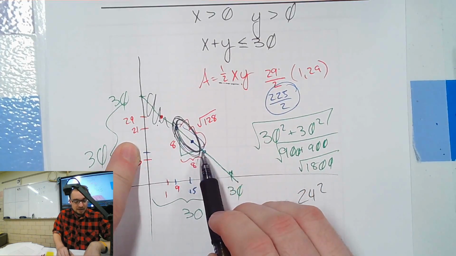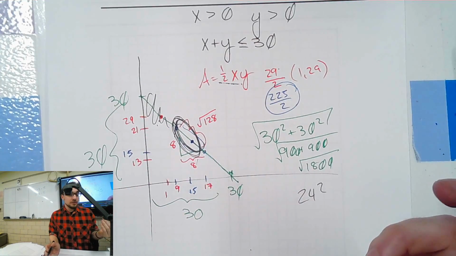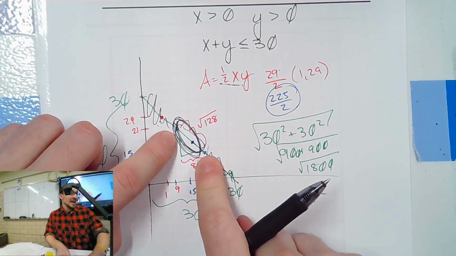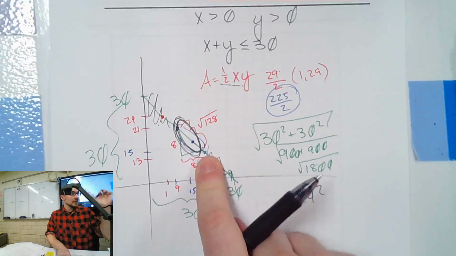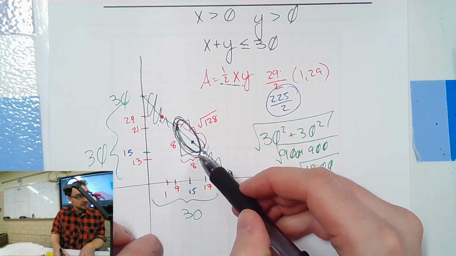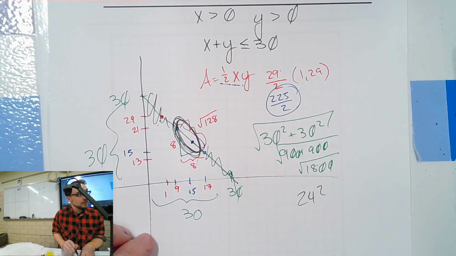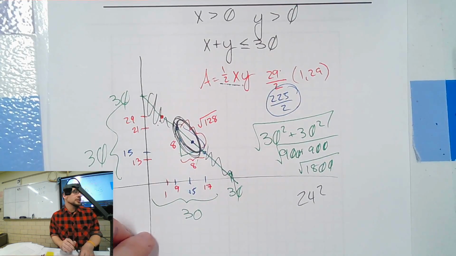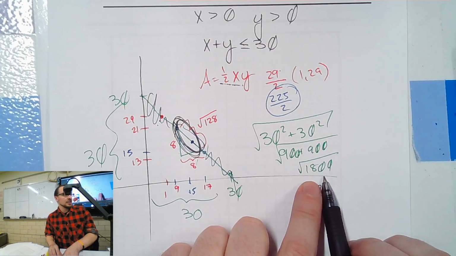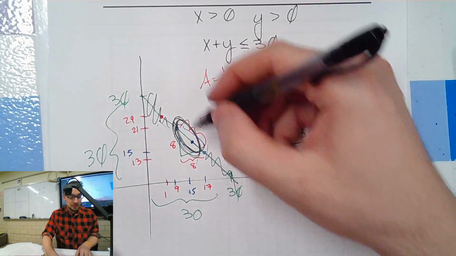So I tried this one, I tried that one, they were both smaller, so I know my answer must be somewhere in here. I'm never going to find the perfect answer, but I did eliminate half of the possible points. Is that half? I need to know, because that was my goal, to eliminate down to half. So I asked myself, how long is the line now? Well, it's 8 and 8 here, because 13 and 21 is 8, 9 and 17 is 8. 8 squared and 8 squared is 64 and 64. Add them together, 128. Root 128. Is it less than half of root 1800? Because that's how long it was before. And the answer was yes, it is less than half, which means we eliminated more than half the points.